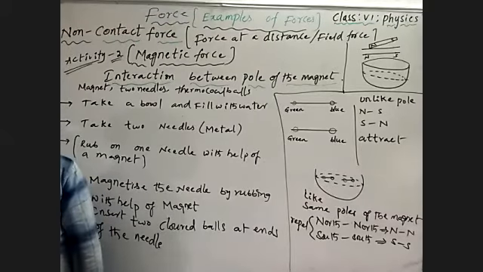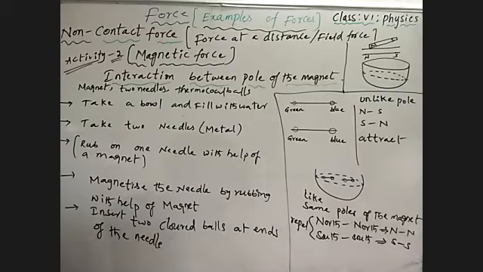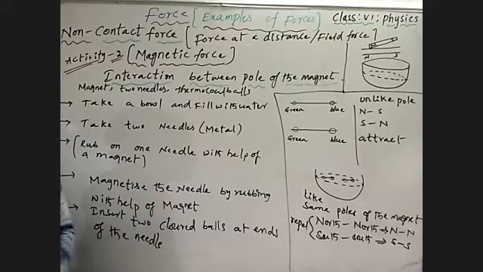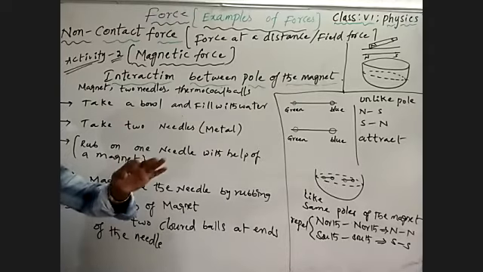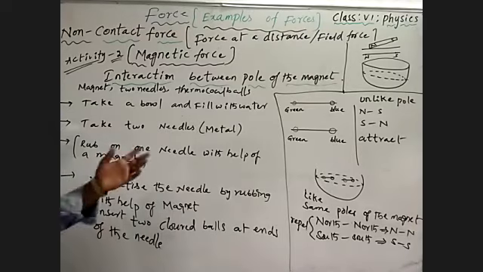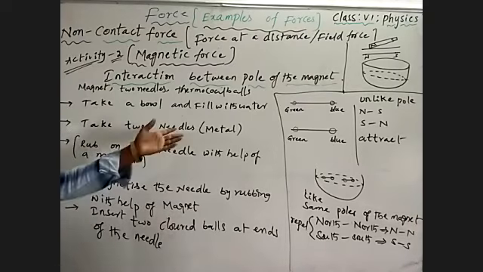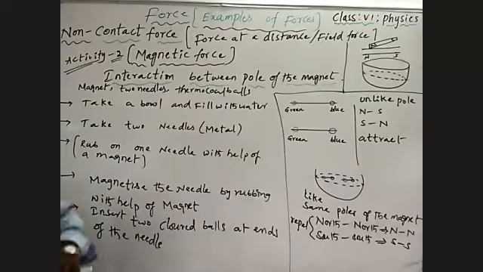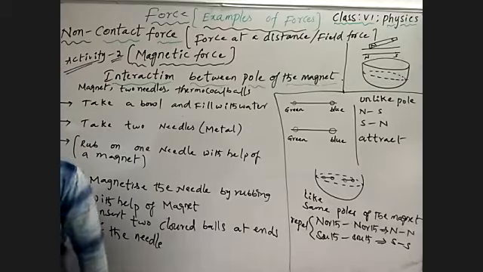Understand? This is to understand the magnetic force is an example for non-contact force, because a force is acting at a distance without a direct physical contact between the two interacting objects, but it is acting on the interacting objects. This is nothing but a non-contact force. It is a force experienced with a magnet, so that's why it is a magnetic force. Magnetic force is an example for non-contact force. Understand?